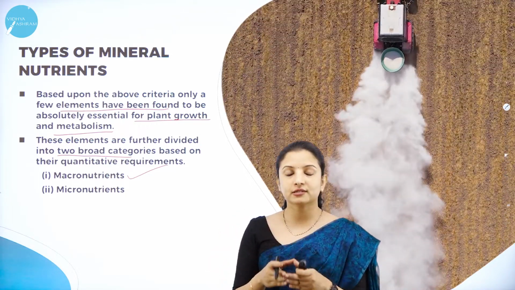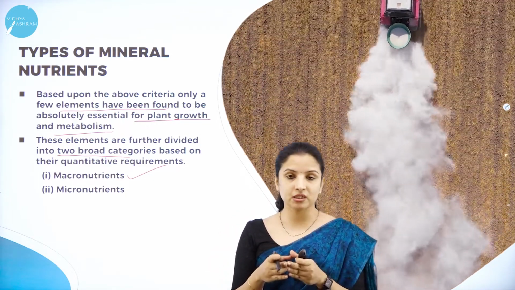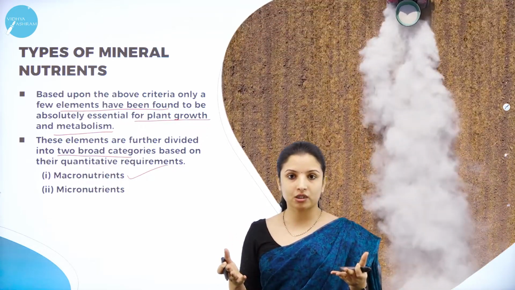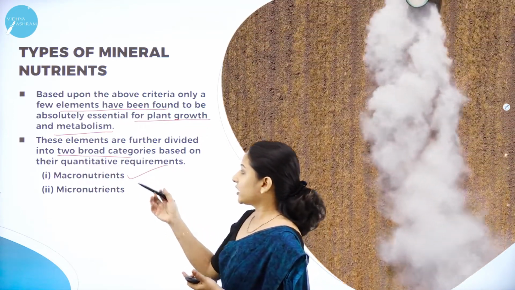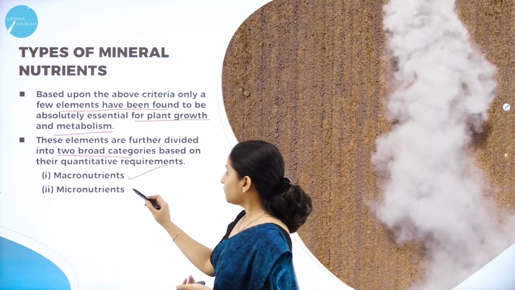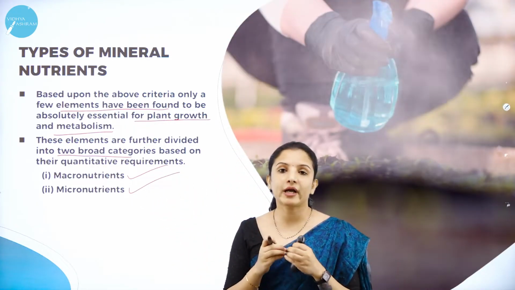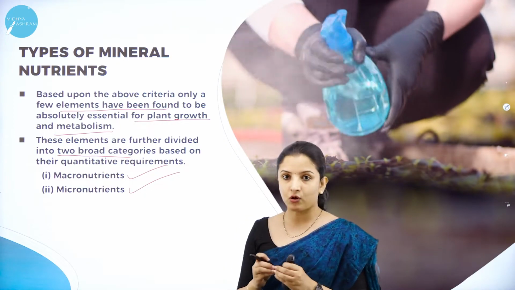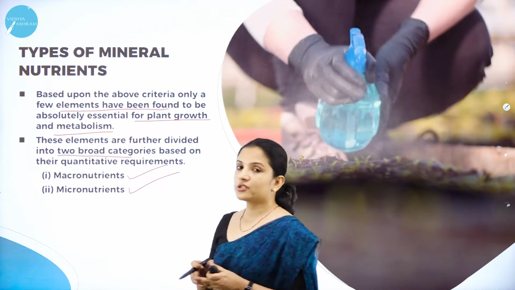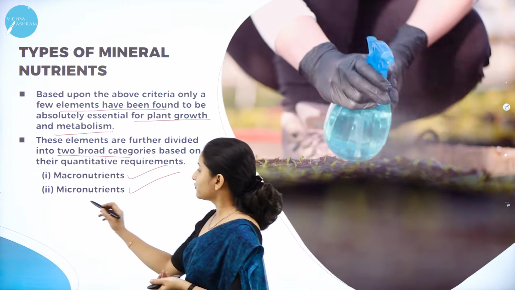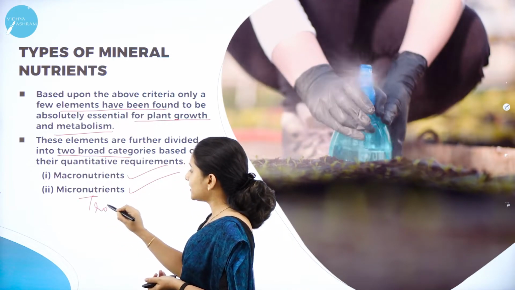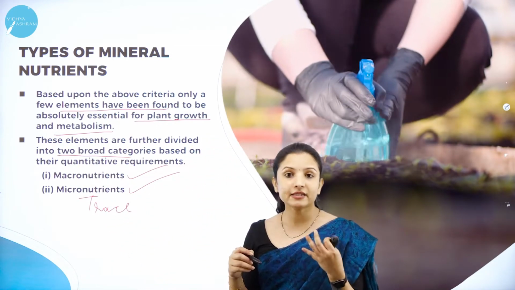So macronutrients means the plants require minerals in a larger quantity. So such elements have been put under macronutrients, and one more is micronutrients, which means these elements are required by the plant in a smaller quantity. So macronutrients and micronutrients. Micronutrients are also called trace elements because they are negligible in amount.